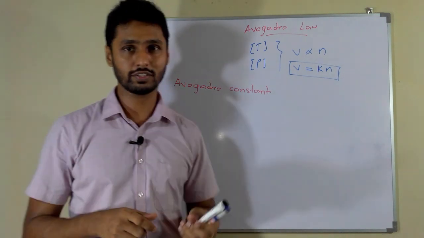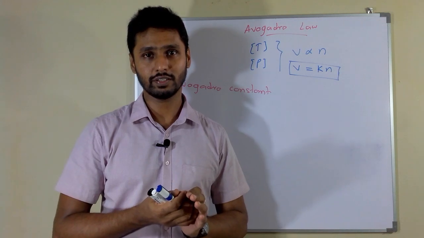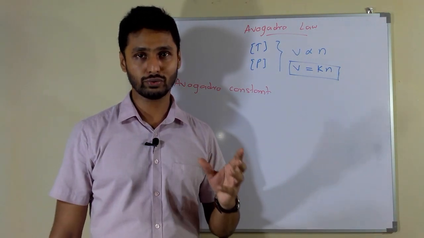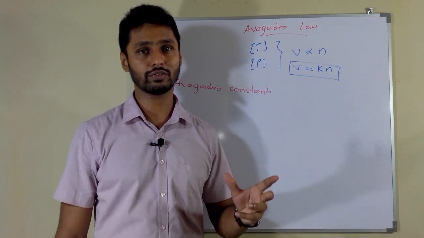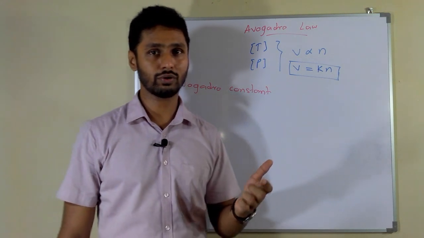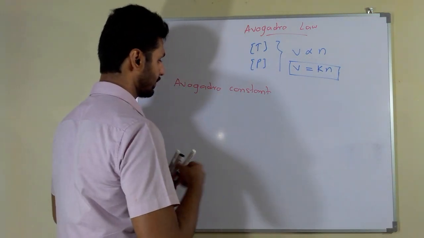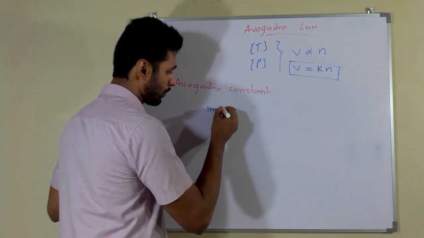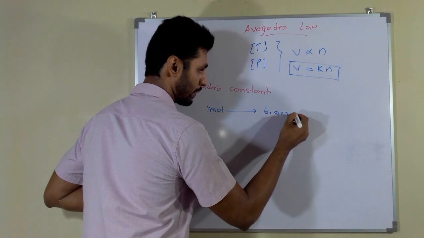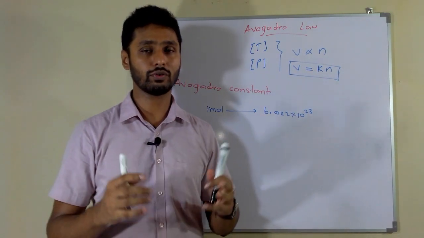This Avogadro constant says that any matter contains 6.022 into 10 to the power 23 atoms or molecules or ions in 1 mole. That means within 1 mole of substance there are 6.022 into 10 to the power 23 atoms or ions or molecules.